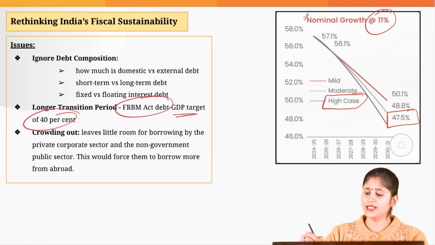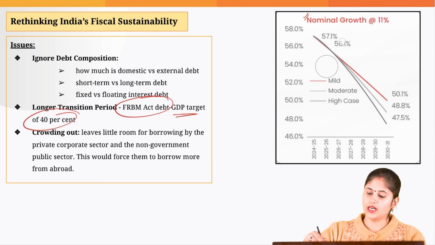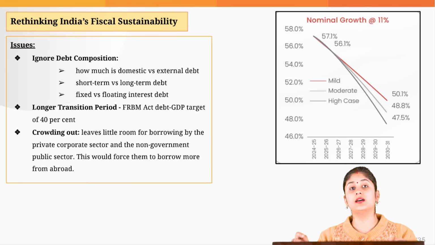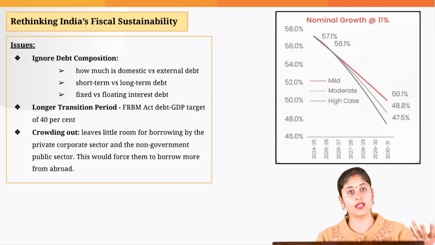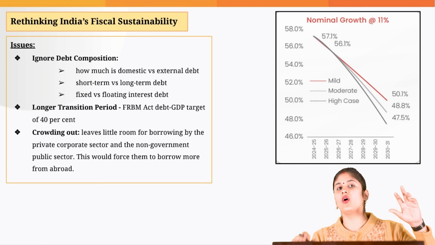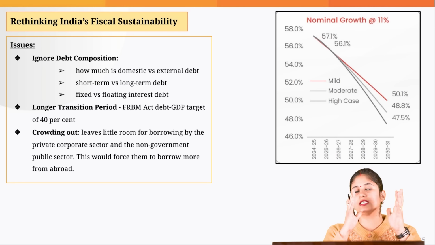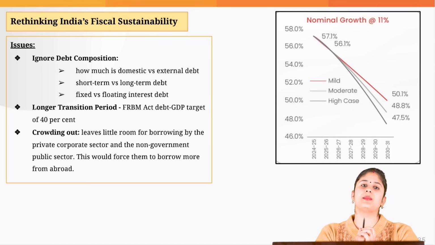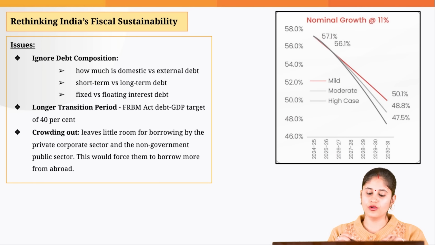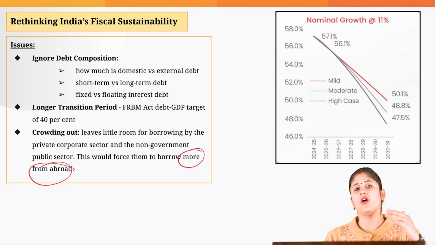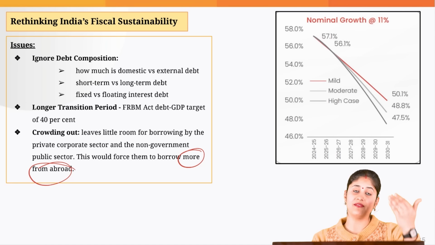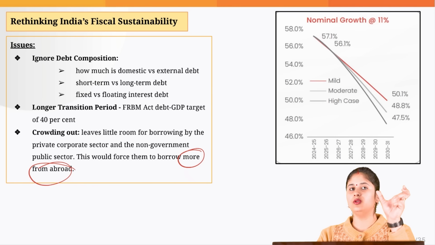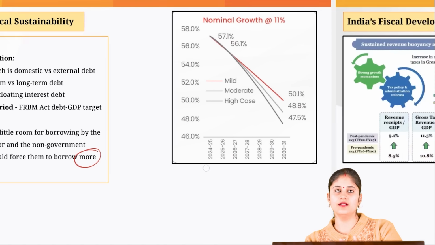Then another concern is, if the government is unable to reduce its debt, that means the government is doing a lot of borrowing from the market. And if the government is taking away all the corpus which is there with the banks, ultimately the private sector is left with less amounts of funds. So they would be forced to borrow from abroad, or in the worst case scenario, private investment could go down. Okay, so these are the issues when we use the debt to GDP ratio as a fiscal anchor.